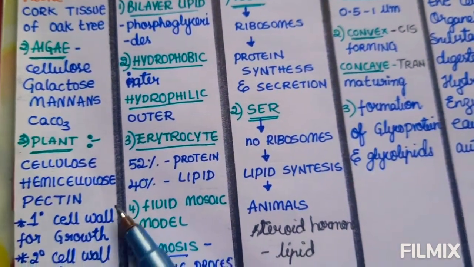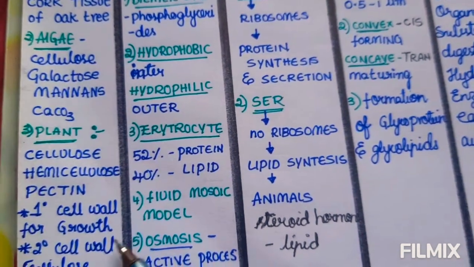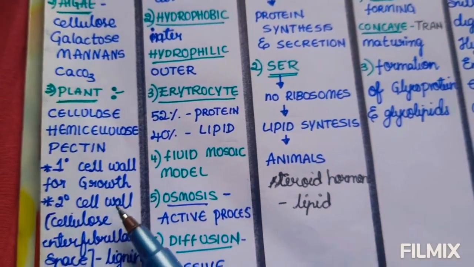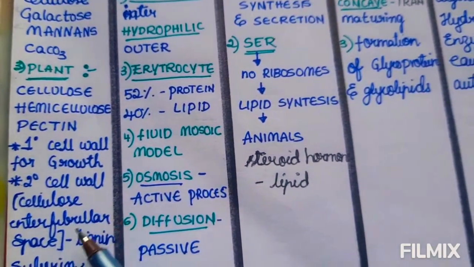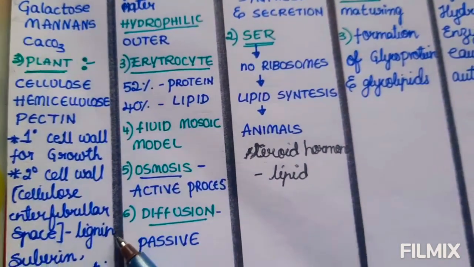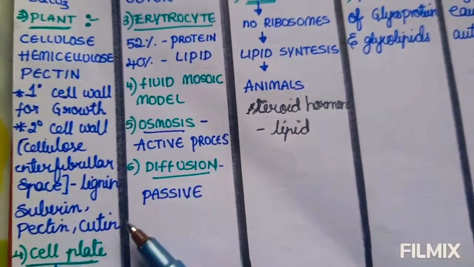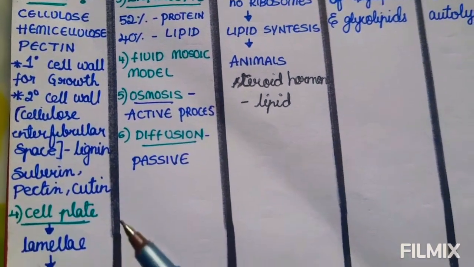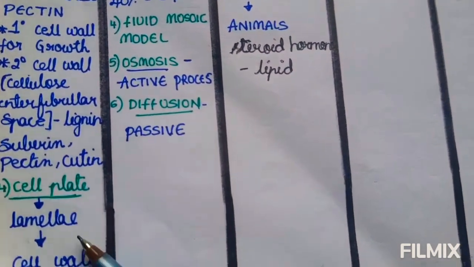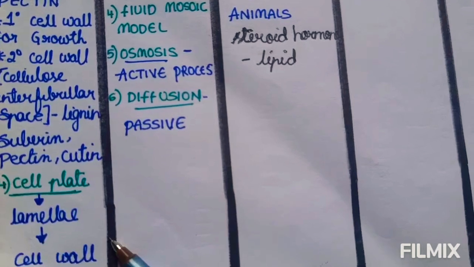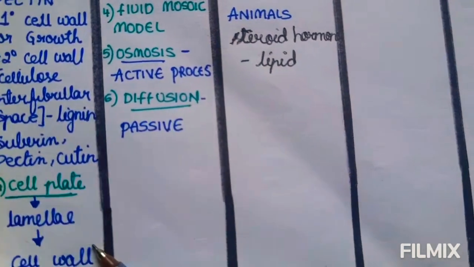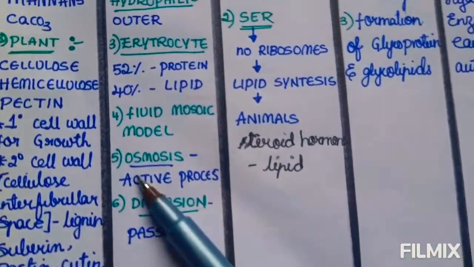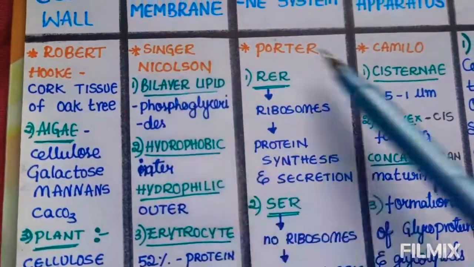Primary cell wall in plant cell helps for growth. Secondary cell wall in plant cell has lignin, suberin, pectin and cutin, which help for strength. Next, the cell plate forms the middle lamella, which forms the cell wall. The formation of a cell wall goes from cell plate to lamella to cell wall. This is the information about cell wall.